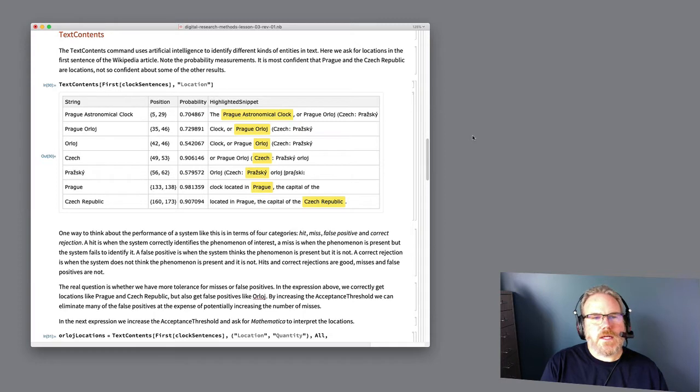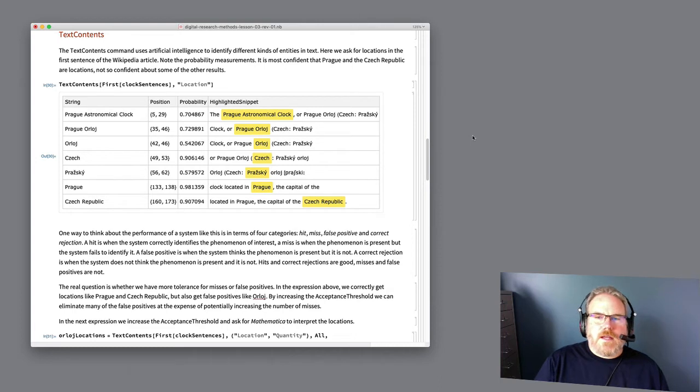So if we look here, we see it has about 70% confidence that the Prague astronomical clock is a location, and in a sense it is a location because it's located somewhere, but it's not a very good location. There are two more expressions that are in Czech, which are again basically referring to the clock itself. Three more expressions. At the end here, though, there are two that Mathematica has high confidence in. It has more than 98% confidence that the word Prague refers to a location, which of course it does, a city, and the phrase Czech Republic refers to a location. It has 90% confidence in that.